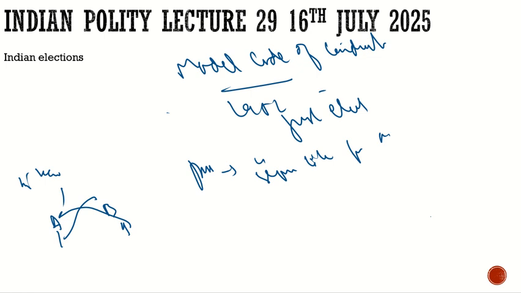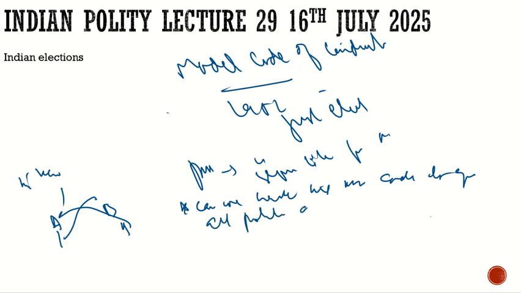So they decided: can we have a minimum code to govern all political parties? We are disrupting each other. Can we stop it? All of us will agree on certain points, and this minimum code will be known as the model code of conduct.